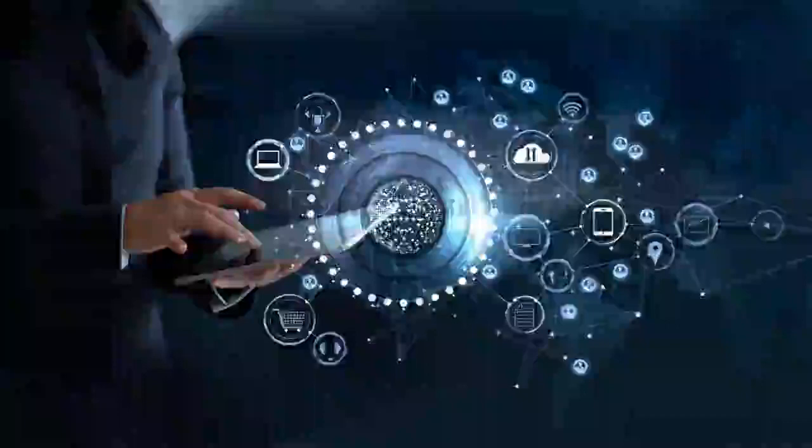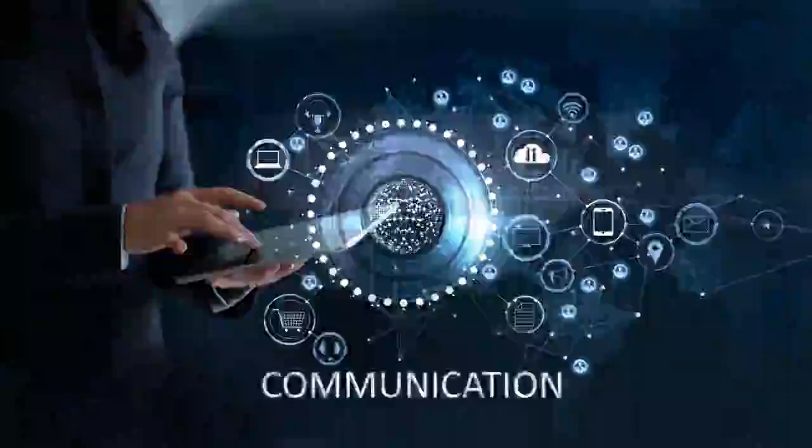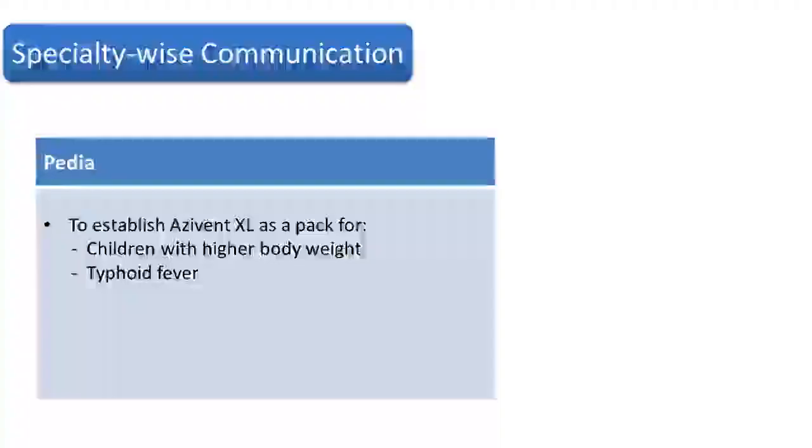One of the important aspects of marketing is building a strong relationship with our customers, that is the doctors. And a good relationship begins with good communication, which in turn helps us in specialty development. So, for Pedia, we need to establish Azivent XL as a pack for children with higher body weight and typhoid fever.